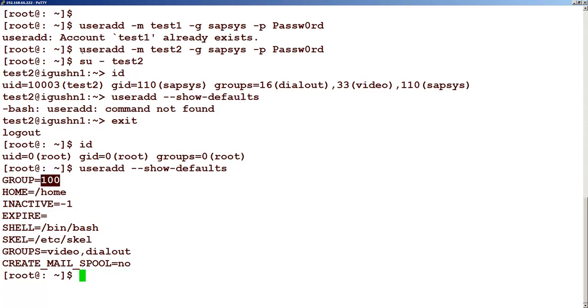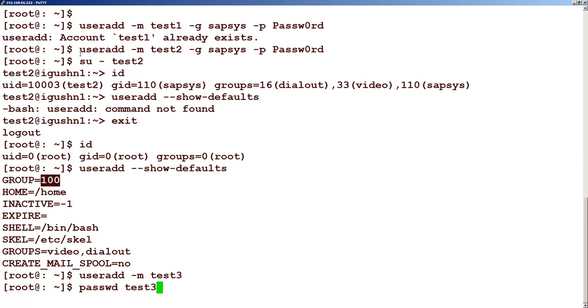Let's create one more user and see how the default group works. Say useradd -m, and we create a user test3 without specifying other parameters, and without specifying the password either. Now you can see the user is created, but we need to change the password for test3.